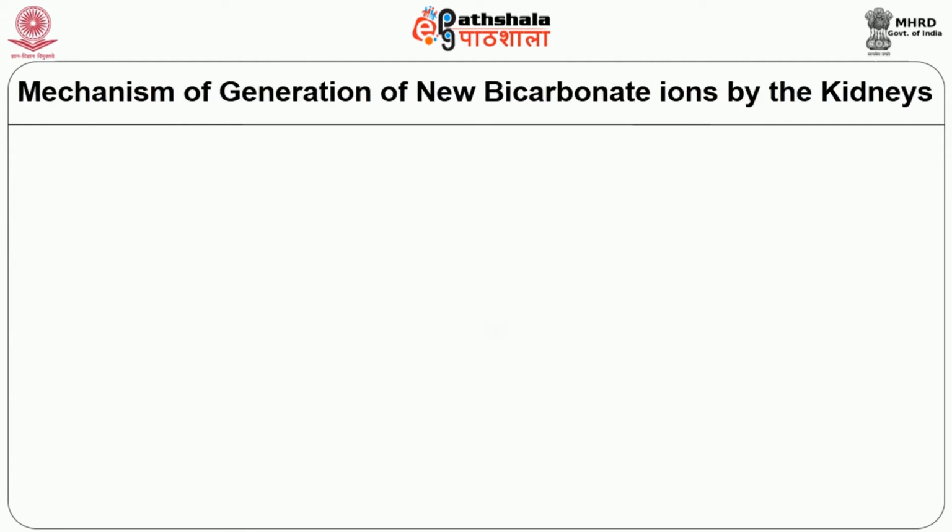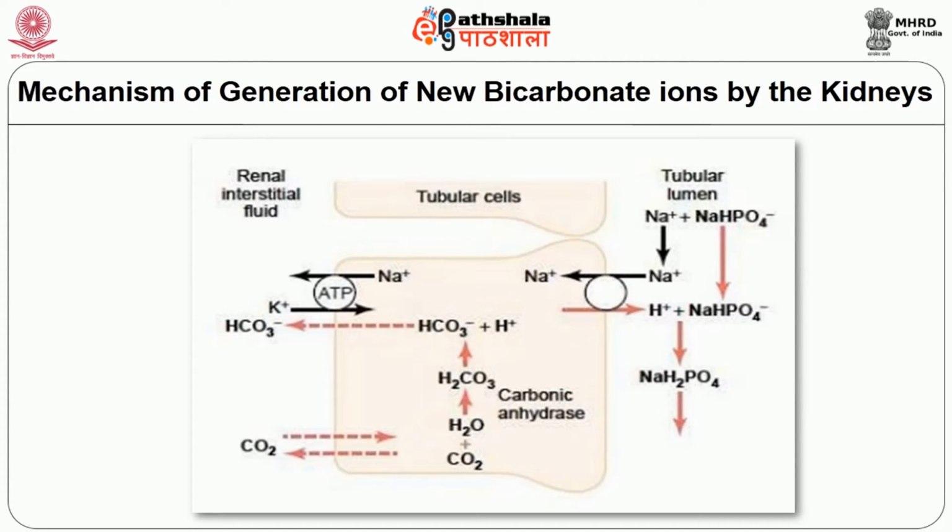Next, moving on to the mechanism of generation of new bicarbonate ions by the kidney. Once all the bicarbonate ions are removed by the hydrogen ions, the phosphate buffer system carries the excess hydrogen ions into the urine and in the process generates a new bicarbonate. When there is excess hydrogen ion in the urine, they combine with buffers other than bicarbonate, and this results in the formation of new bicarbonate which enters the blood. So it is an important buffer in the tubular fluid.